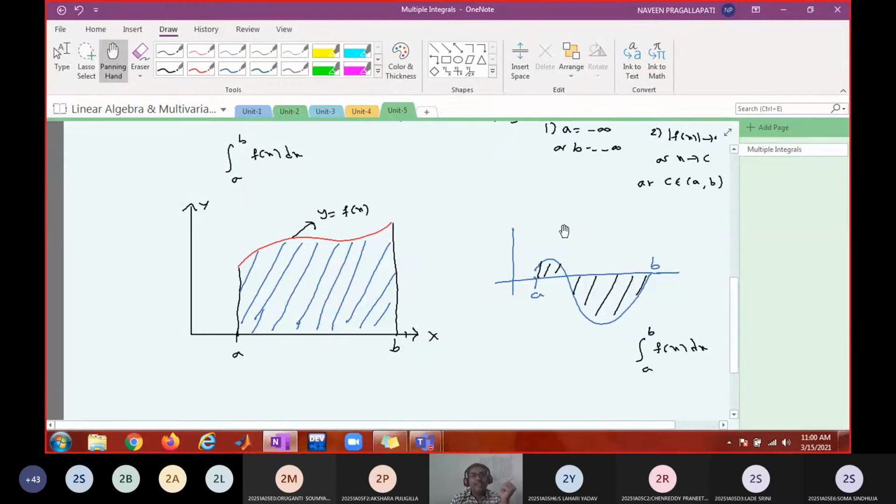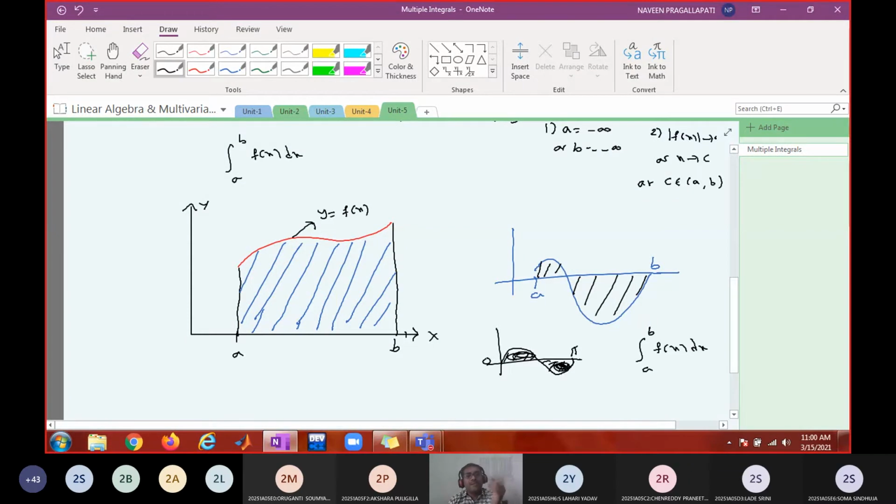If more area is above the x-axis, then the expected output is going to be positive. And if there is an equal amount of area above and below the x-axis, then the integration is 0. Something like this, 0 to pi. If you are integrating sin x from 0 to pi, the expected answer is going to be 0 because there is an equal amount of area above and below the x-axis.